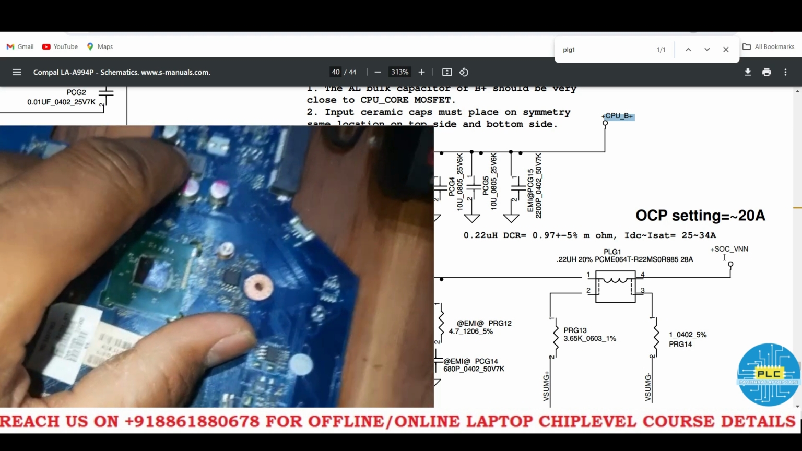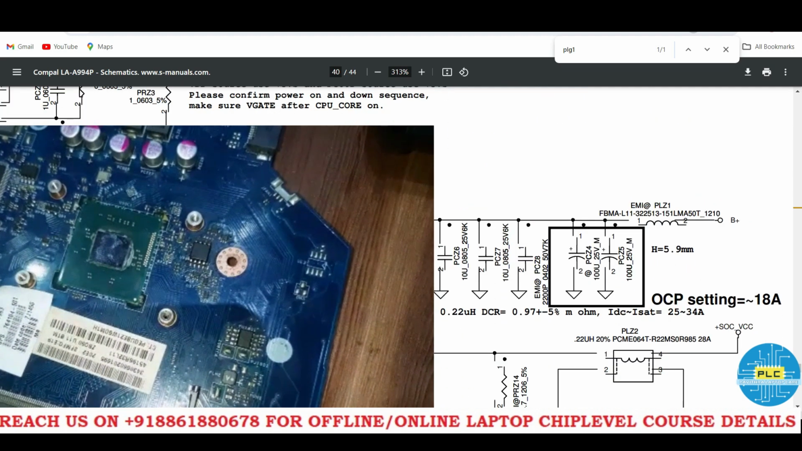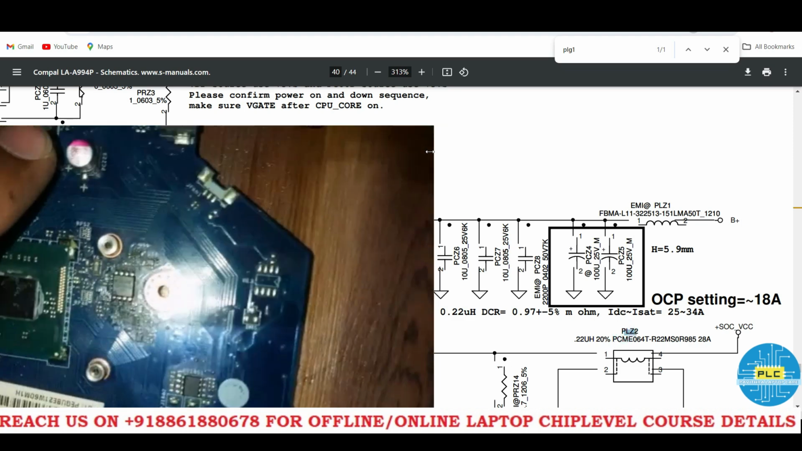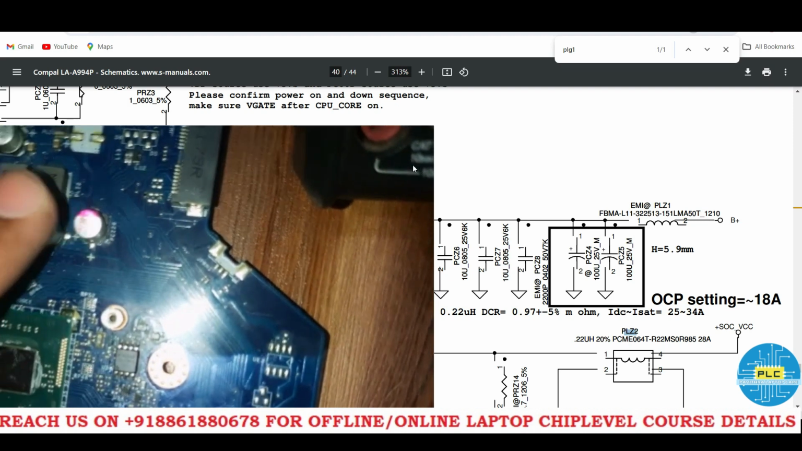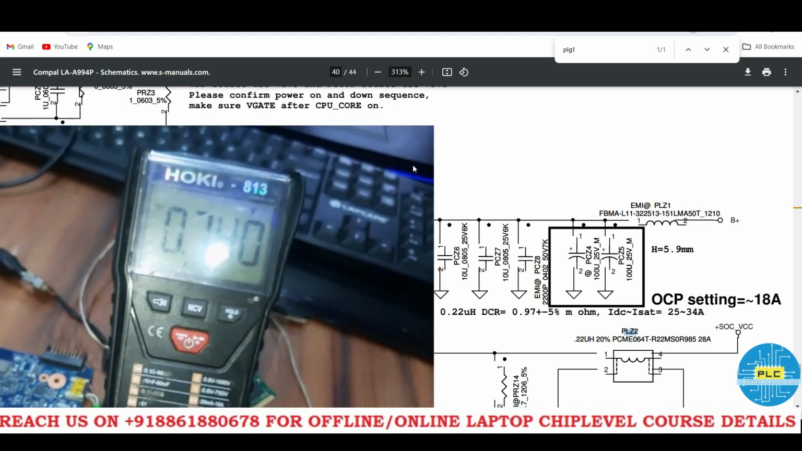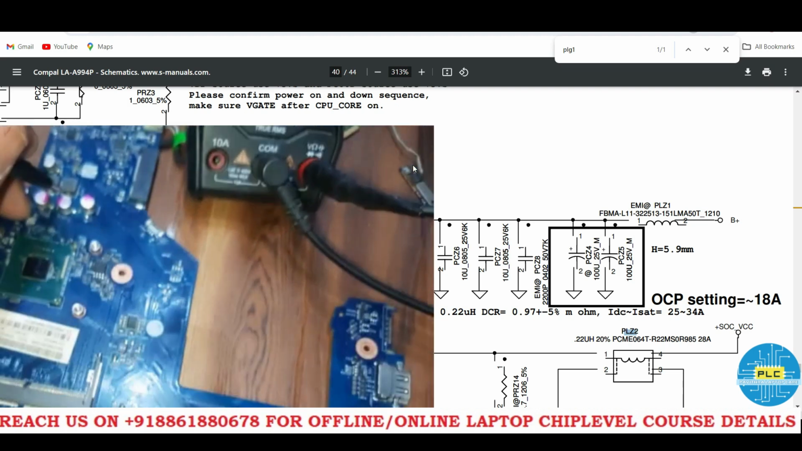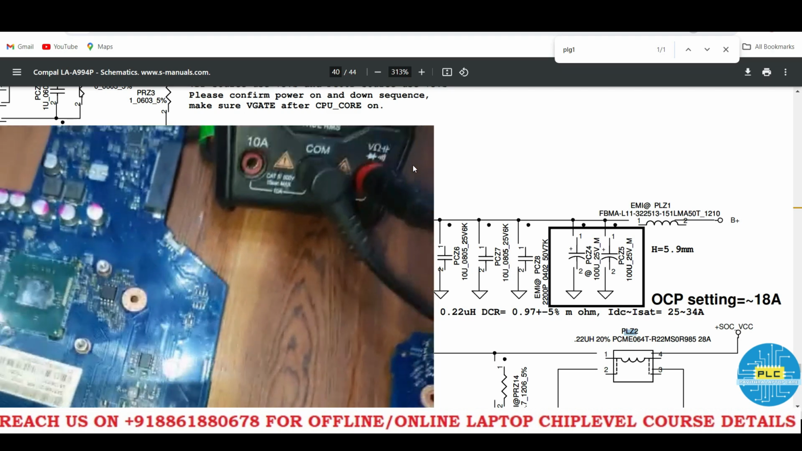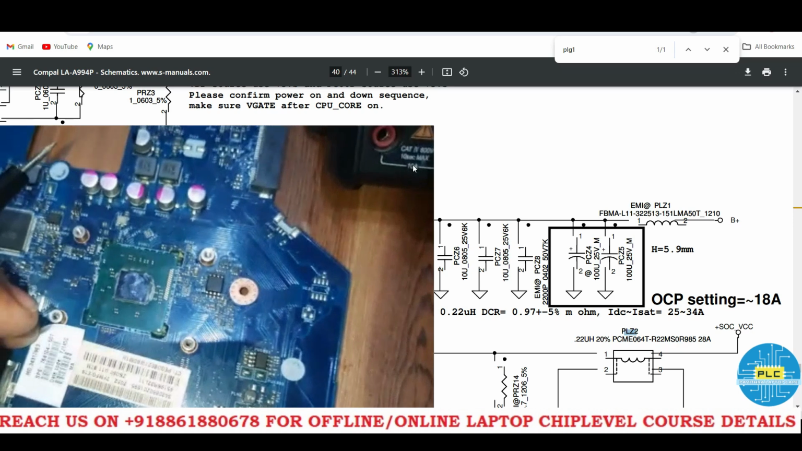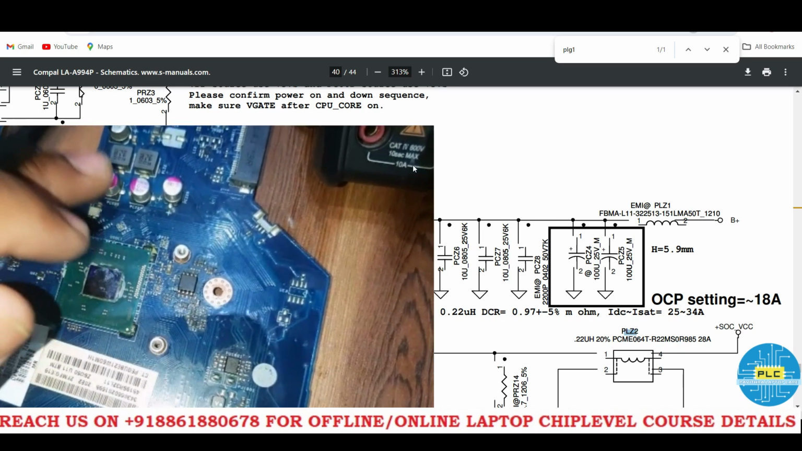This one. Okay, what about this coil? Here only I will check. Is it there? PLZ2. What is it? Here it's PLZ2. Okay, what will be the voltage? See, 0.740. Here is a question: how is it generating the S0 state? Without RAM, can we get the core voltage? But we are getting it here. How?